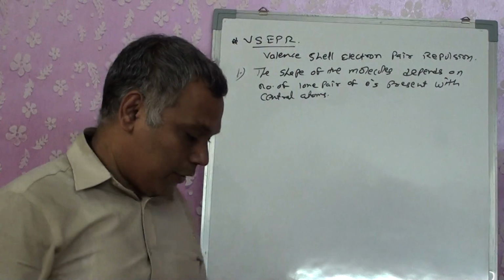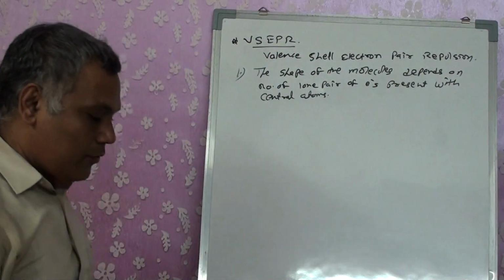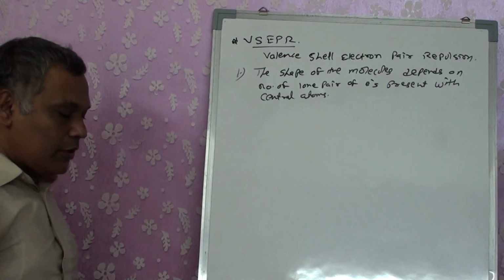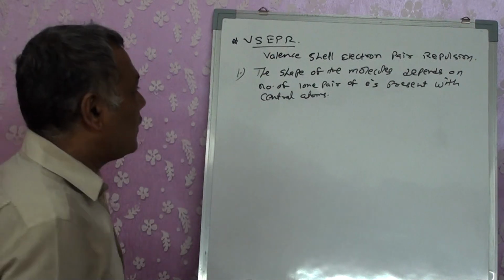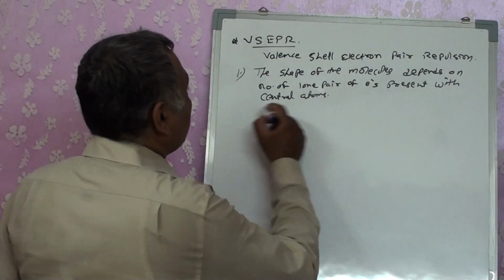It depends upon the number of lone pairs of electrons that are present on the central atom, right? Second one,